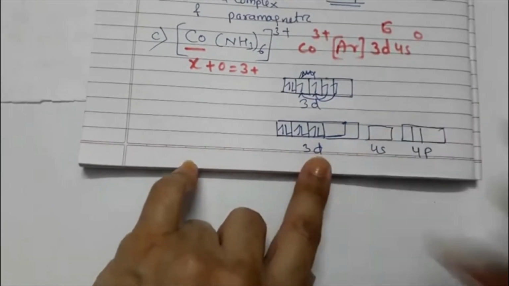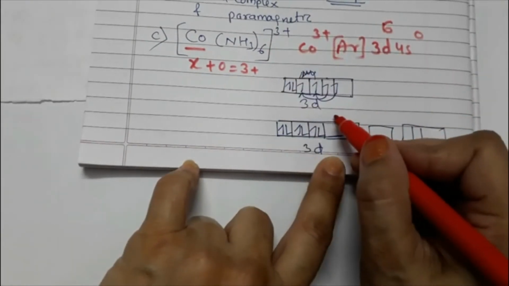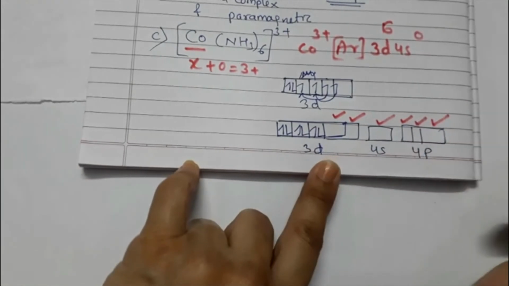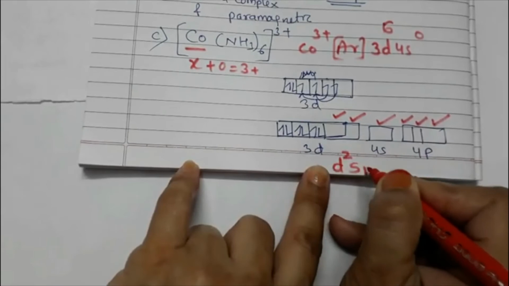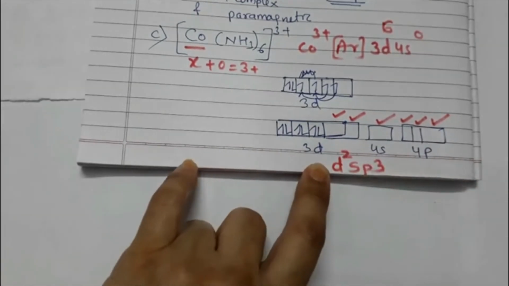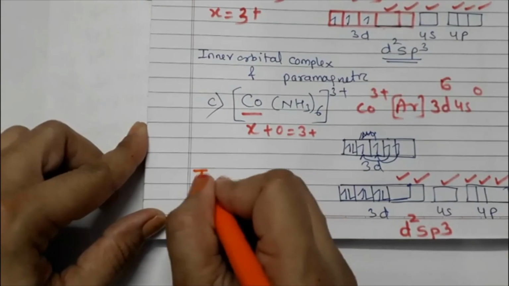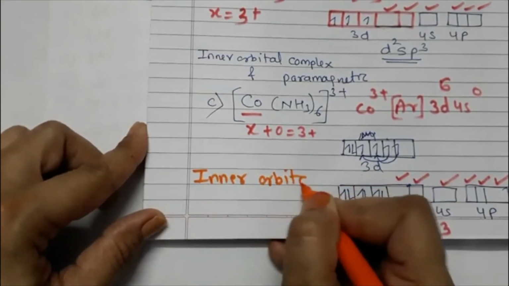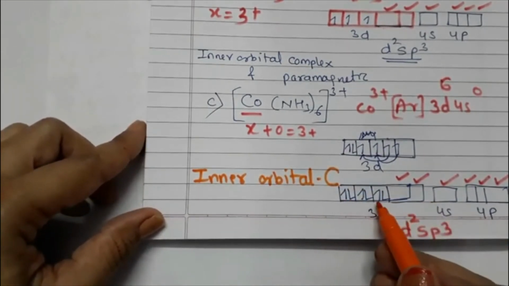Now just see, how many boxes do we need? We need 6: 1, 2, 3, 4, 5, 6. So the hybridization would be d2sp3. Now it is definitely an example of an inner orbital complex, and all the electrons are paired.